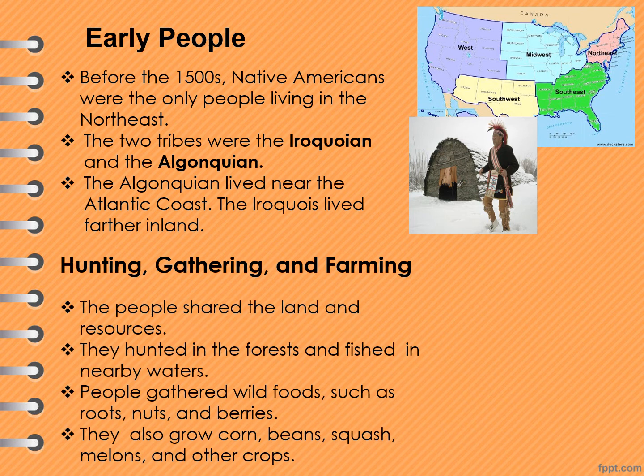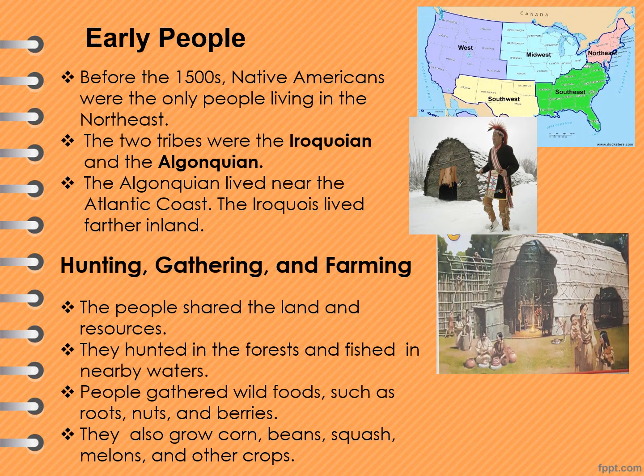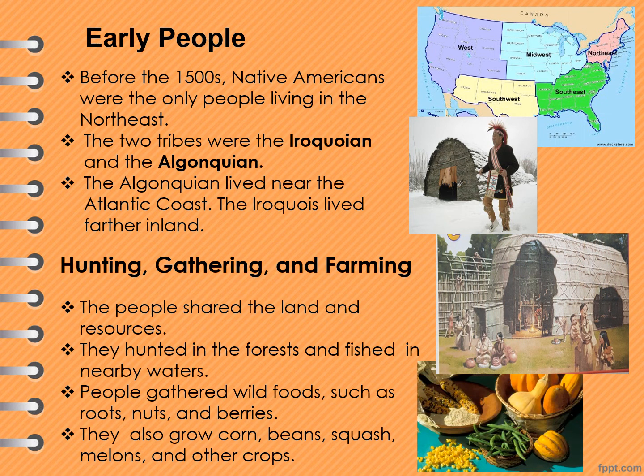In most Native American villages in the Northeast, grade 4, people shared the land and its resources. They hunted in the forest, fished in the nearby waters, and gathered wild foods such as roots, nuts, and berries. They also worked together to grow corn, beans, squash, melons, and other crops.